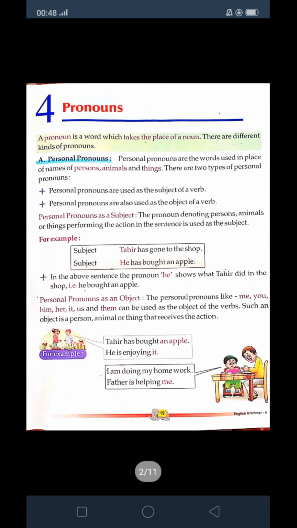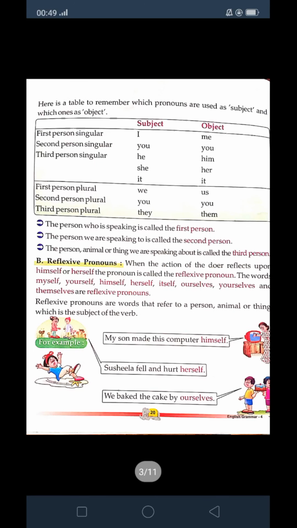Then we discussed reflexive pronouns. The identification of reflexive pronouns is that we have SELF and SELVES. You can see himself, herself, ourself, yourself, themselves, myself.